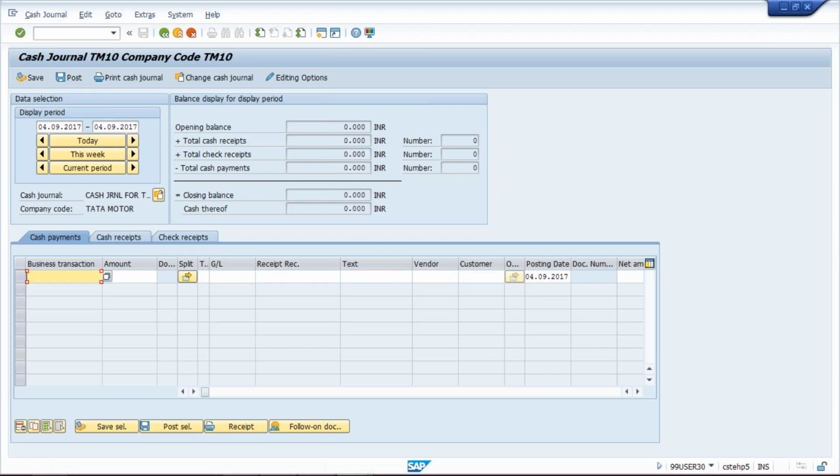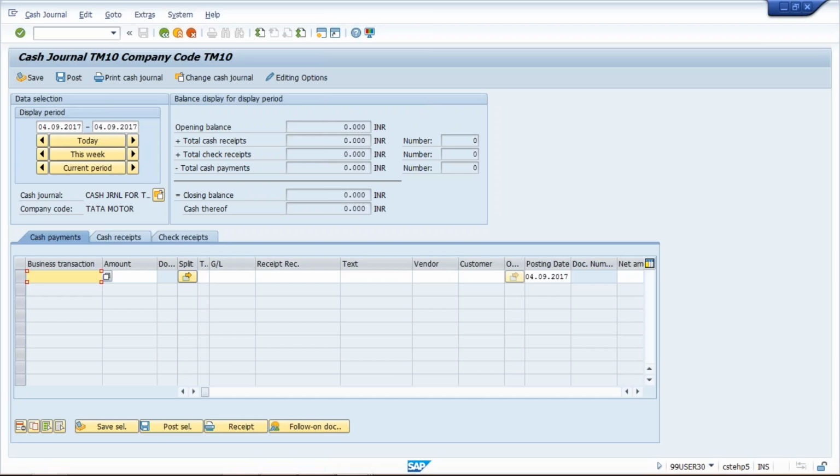Now if you are going to purchase something, let's suppose stationery, purchase of stationery means cash purchase. In order to purchase, first of all we should have a certain amount in our petty cash GL, in the sense in the pocket of that accountant. So the first transaction that takes place is cash withdrawal. First of all, the accountant is going to withdraw a certain amount and then only the transaction takes place.